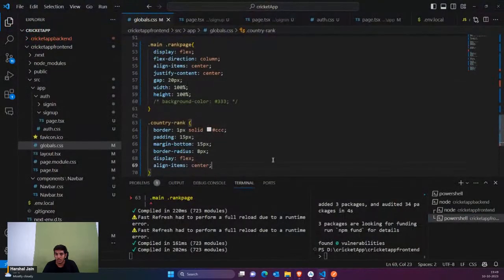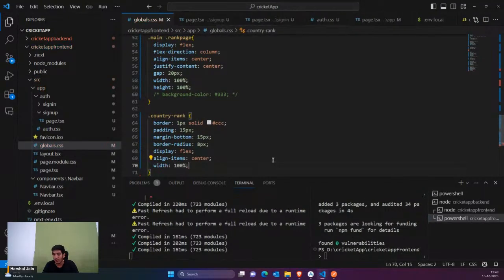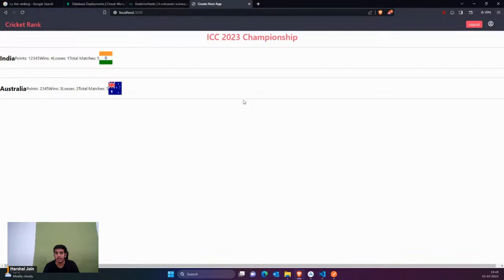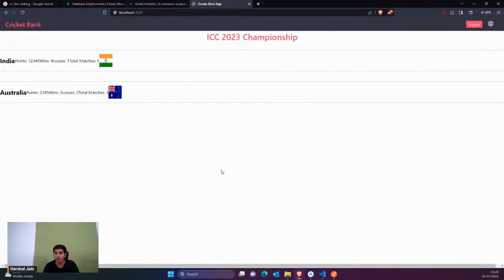Okay, and you would just say that width is 100%. So you can see I'm just saying take the whole width. Actually you can give some margin also. So I would just say that have some margin from each side. Suppose the margin is 10 pixels. Okay, so you can see it looks like this.